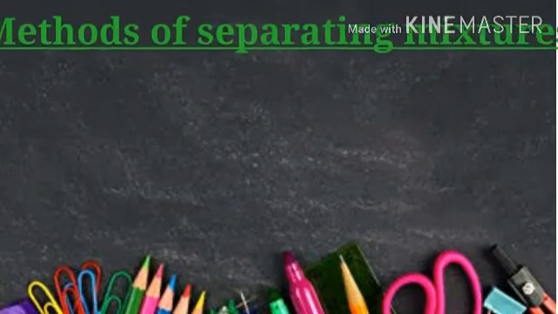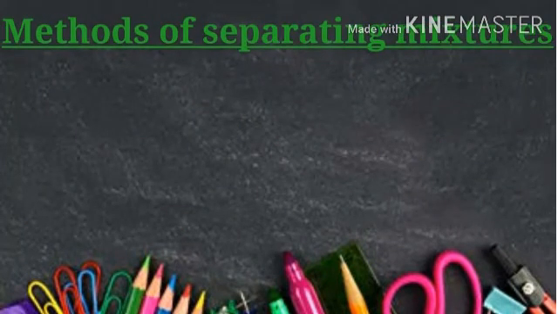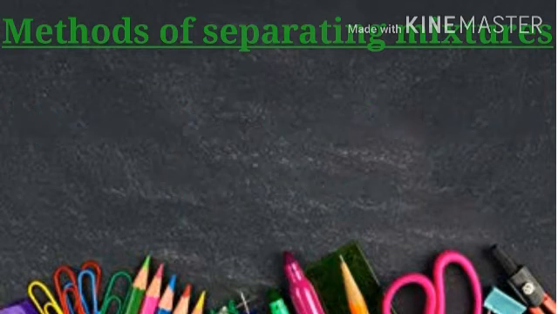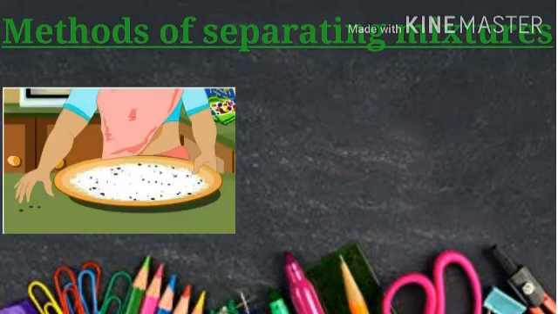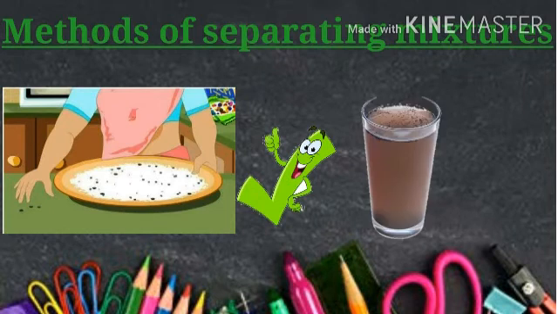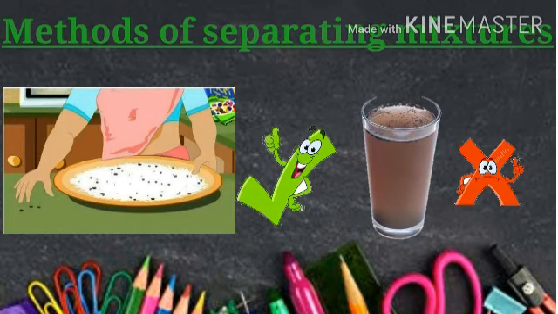Now let's talk about different methods of separation. We use different methods to separate different kinds of mixtures because it is not possible to separate all kinds of mixtures with the same method. For example, every morning your mother used to separate pebbles or stones from rice and pulses just by picking them with her hands. But it is not possible to separate sand or soil from dirty water just by using hands, right?